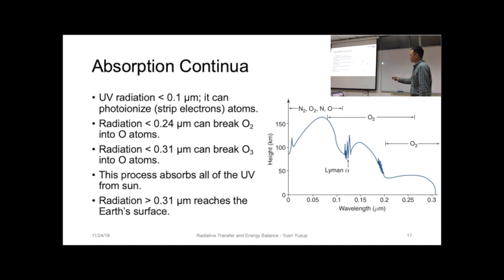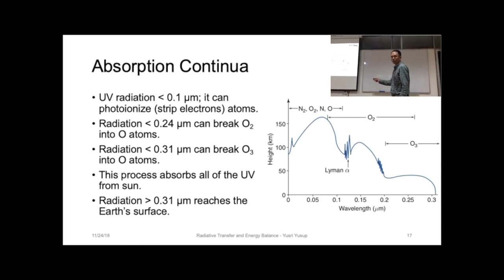So UV radiation is less than 0.1 micrometer. Do you remember that? Visible light is 0.4. Anything below is UV already. So anything much below that, about 0.1, is definitely UV radiation, or ultraviolet radiation. Now this radiation can photoionize or disassociate atoms by stripping the electrons from the atoms because it has high energy. Radiation less than 0.24, here less than 0.1, is very strong photoionizing radiation, because it can literally take the electrons from the atoms because of the amount of energy it has.